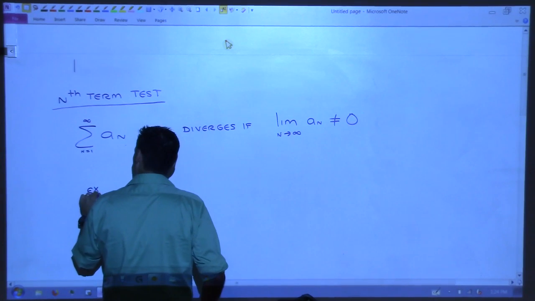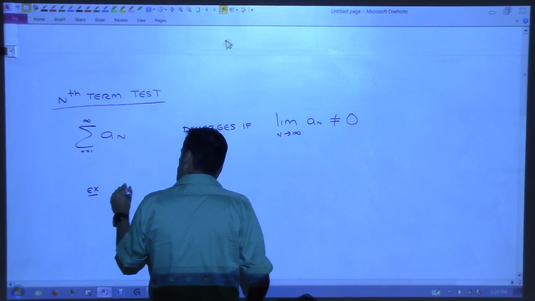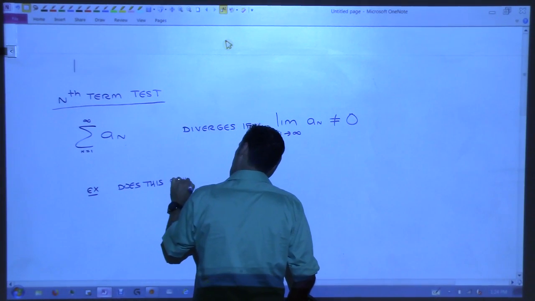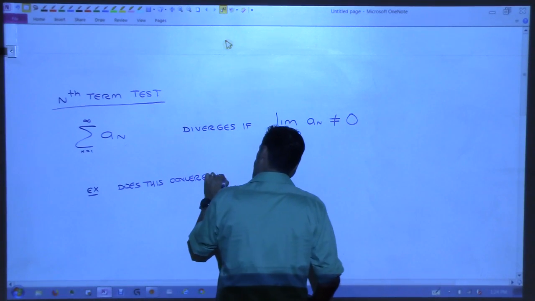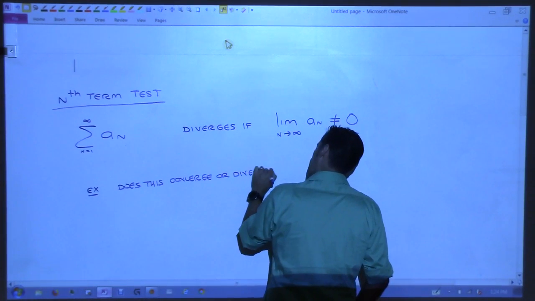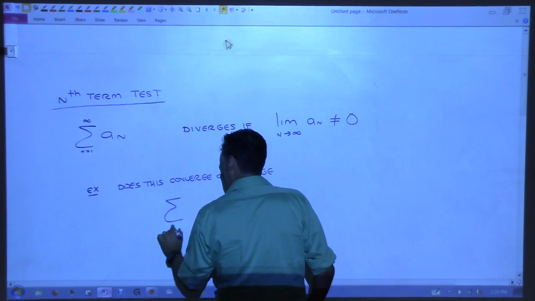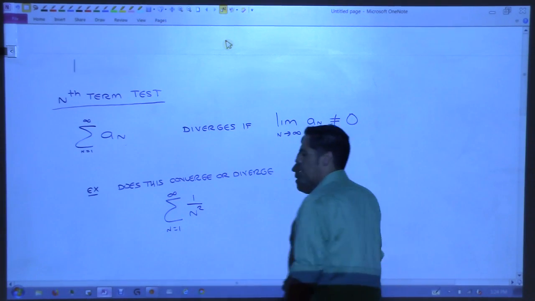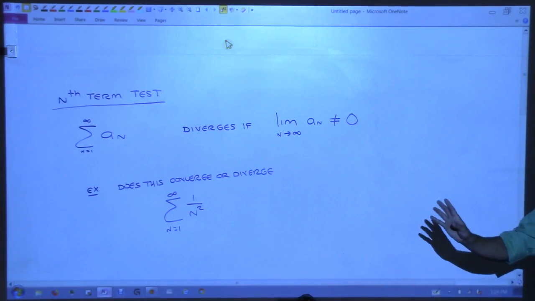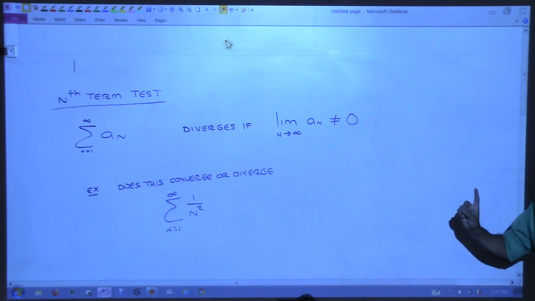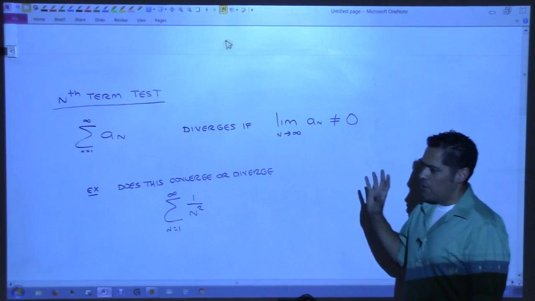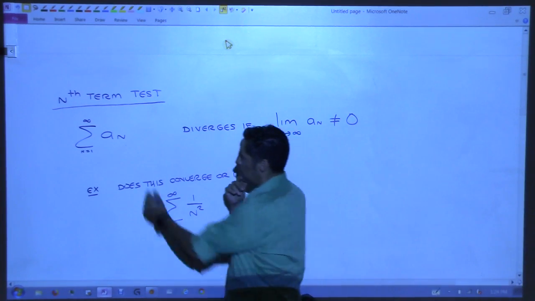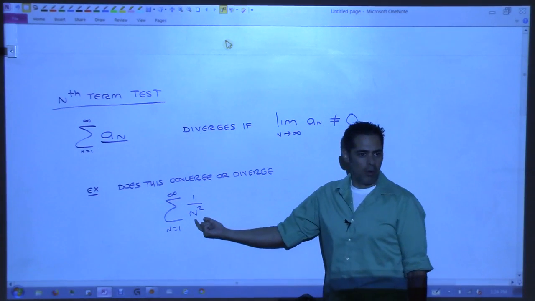As an example, if you're asked right now, does this converge or diverge? And I give you some sum n equals 1 to infinity of 1 over n squared, we know from the picture I showed you that that looks like it converges, right? But if we don't have the picture, could we use this test to see if it does? Well, we just identify a sub n, so a sub n for us is 1 over n squared, right?